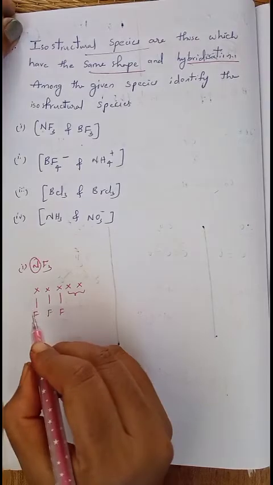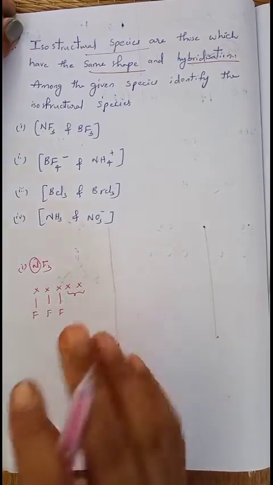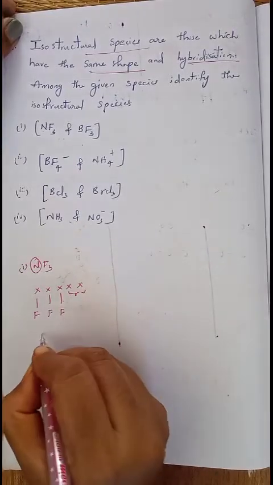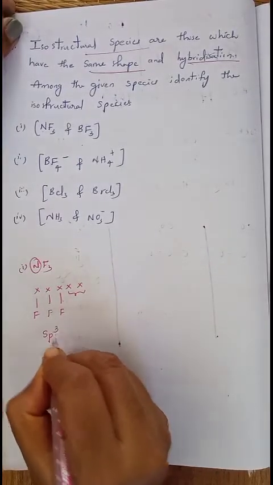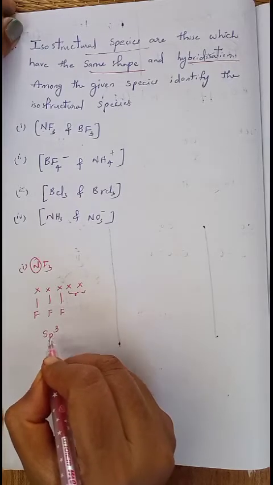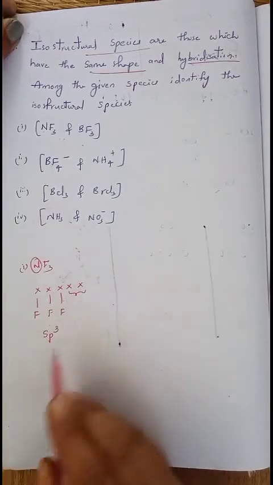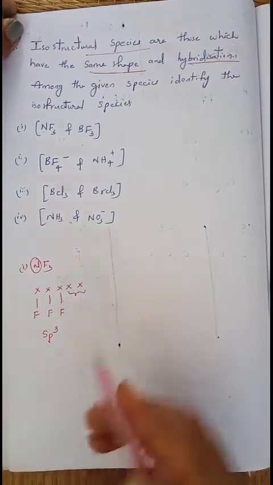So the total number of electron pairs is 1, 2, 3, 4. With 4 pairs of electrons, the hybridization is sp3: 3 p orbitals and 1 s orbital, totally 4 orbitals for 4 pairs of electrons.